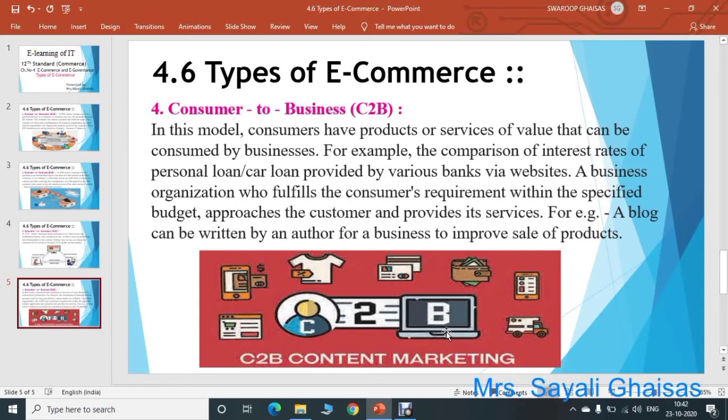In this way today we have discussed four different types of e-commerce. The first one was business to consumer, that is B2C. The second one was business to business, that is B2B. The third one is consumer to consumer, that is C2C. And the last one is consumer to business, that is C2B e-commerce. So note down all these four types in a notebook. Thank you.